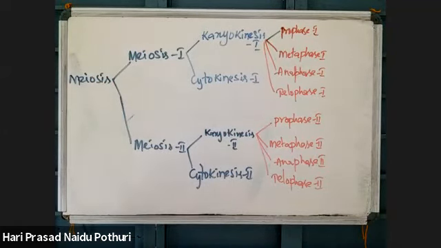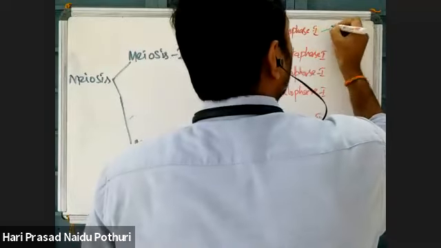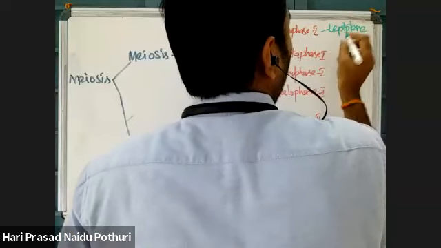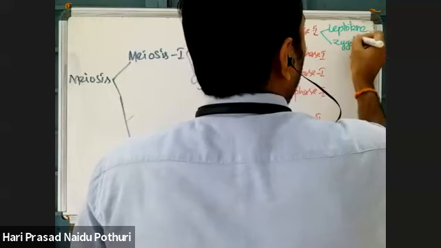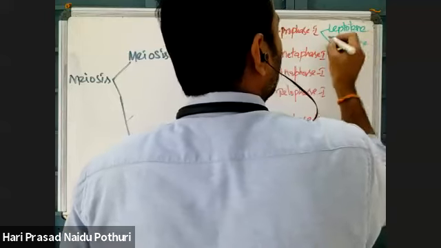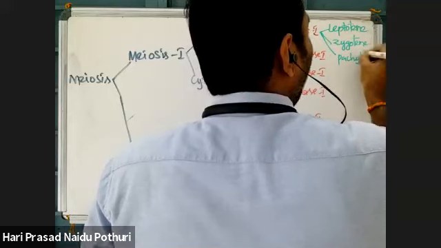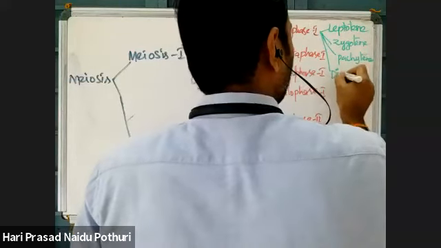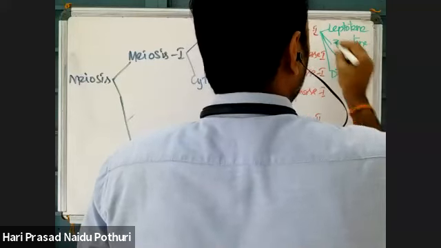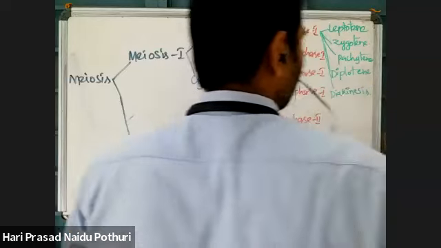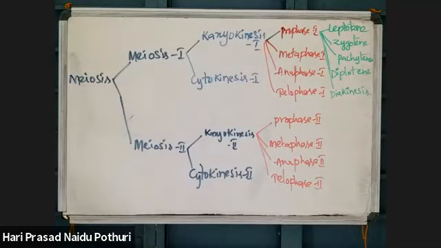But prophase 1 is there. Prophase 1 is again divided into leptotene, zygotene, pachytene, diplotene, diakinesis. Leptotene, zygotene, pachytene, diplotene, diakinesis.